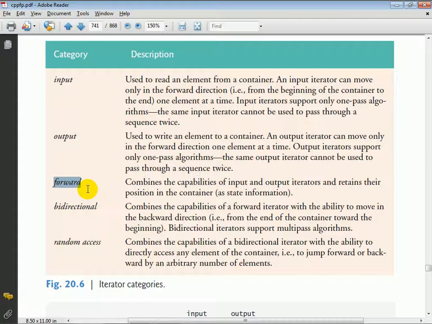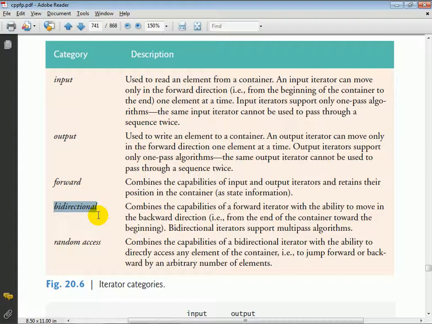If you were to operate with any kind of algorithm that needs to go through a container or a collection of data more than once, for example a sorting algorithm, these types of iterators would not work. The next category we have is the so-called bidirectional category of iterator, and that combines all of the capabilities of forward iterators with the ability to move in the backwards direction as well as the forwards direction. So bidirectional iterators can also be used with so-called multi-pass algorithms such as sorting capabilities.